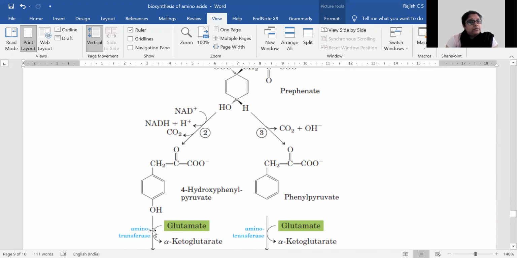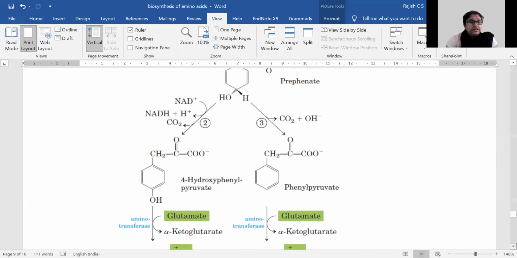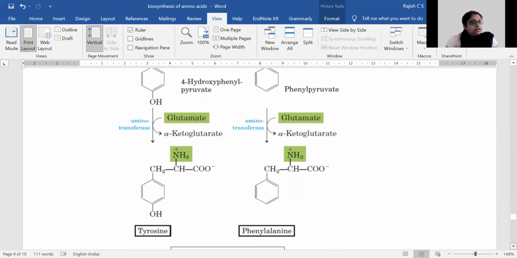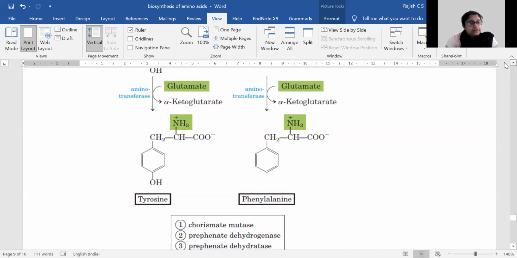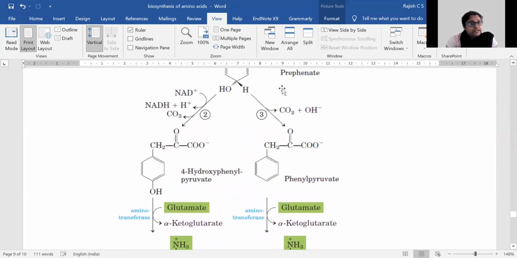4-hydroxyphenyl pyruvate. And as you know, that can be transaminated by aminotransferase enzymes in order to form tyrosine. And instead of the dehydrogenase reaction, if there is a dehydratase reaction happening, then this OH will not be there, and so it forms phenyl pyruvate.